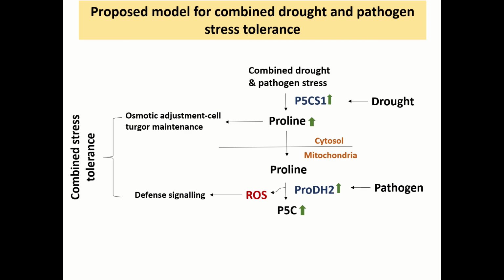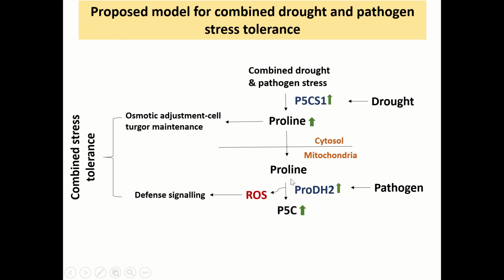So, based on available literature information and also studies from our lab, we propose the model for combined drought and pathogen stress tolerance. When a plant experiences combined drought and pathogen stress, there is an increase in the expression of AtP5CS1 due to the drought stress conditions, which will eventually lead to increased accumulation of proline, which helps in osmotic adjustment and also salt and water maintenance. When proline is accumulated in more quantity in the cytosol, it will be exported into the mitochondria, where it gets converted into P5C, pyrroline-5-carboxylate.